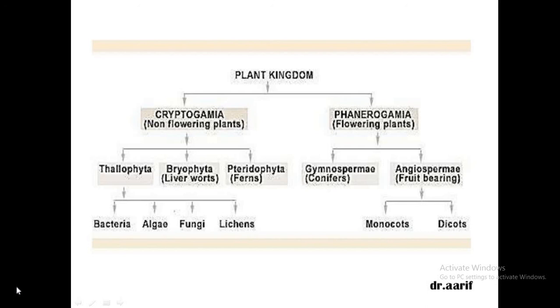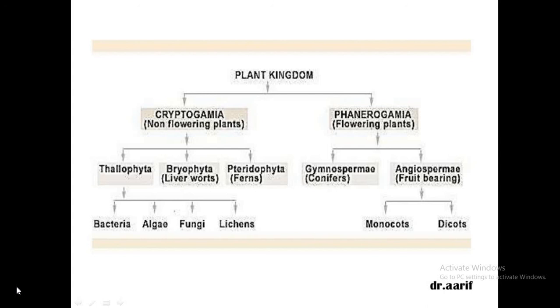We call them vegetables, but in biological language, all these are called fruits. And if the fruit is there, then flowering plant is there. So all these plants are included in angiosperms.